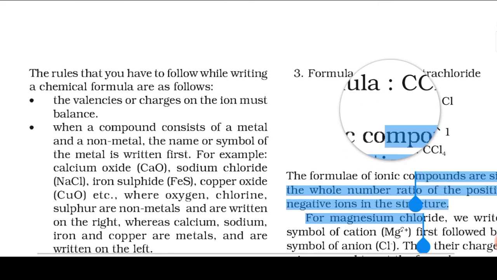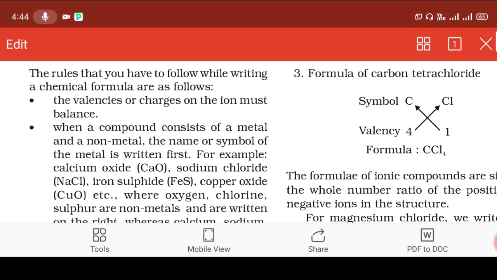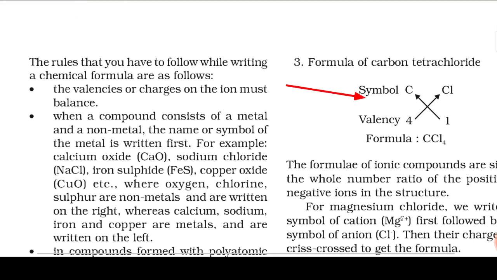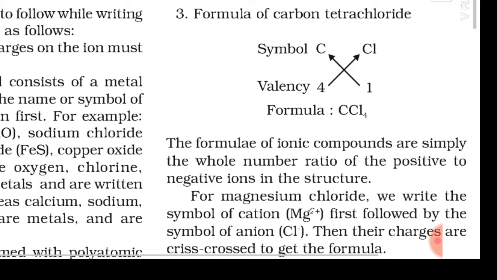Next we will see the formula of carbon tetrachloride. Carbon symbol is C, chlorine symbol is Cl. Valency of carbon is 4, of chlorine is 1. So we will write below carbon 4, below chlorine 1, and we will crisscross, it will become CCl4. The formulas of ionic compounds are simply the whole number ratio of the positive to the negative ions, as we have seen in these 3 examples.